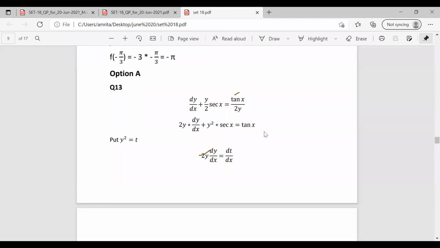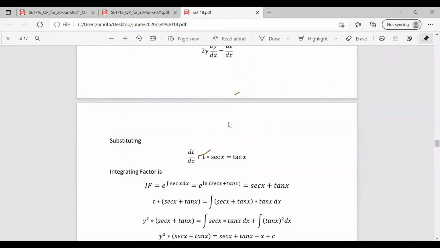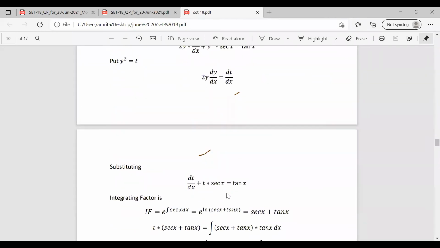So the whole equation can be rearranged in terms of t as dt by dx plus t into sec x equal to tan x. Here 2y dy by dx becomes dt by dx, and y square, which we write as t, into sec x, equal to tan x. So this is the equation we found.